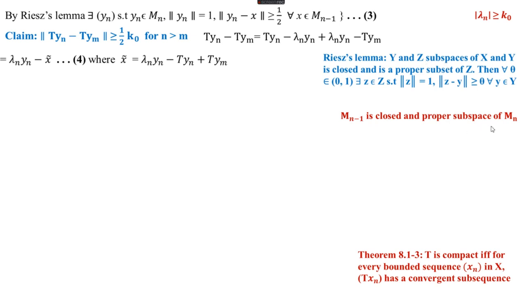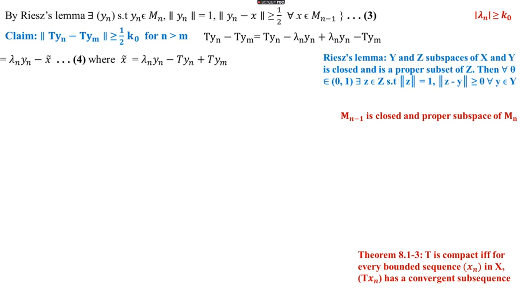So there exists z belongs to Mn also. So by Riesz lemma there exists an element of Mn, denoted by yn, where z is replaced by yn. So there exists a sequence yn because M n minus 1 is a closed and proper subset of Mn for each natural number n.